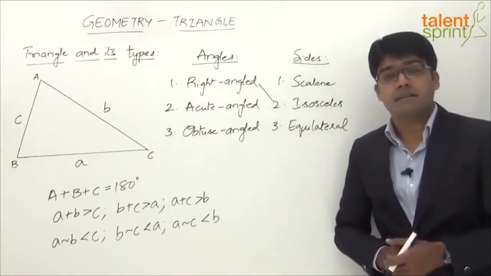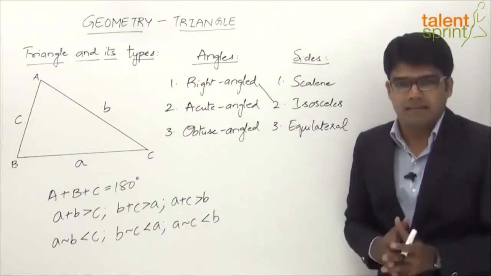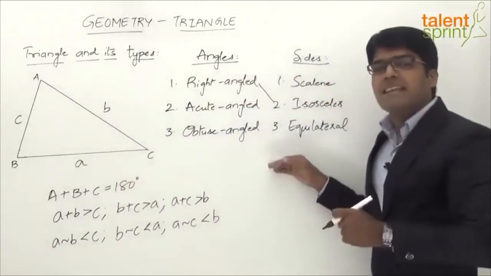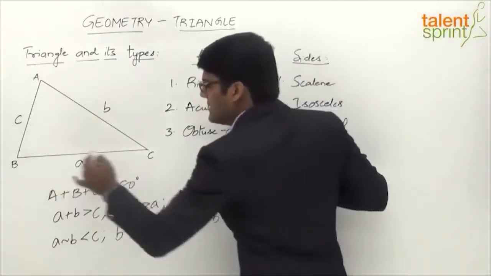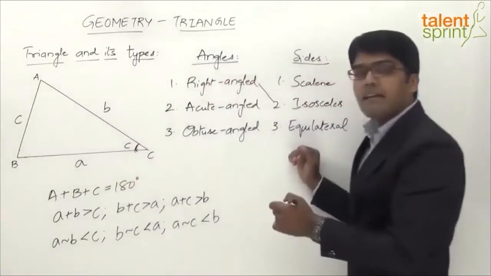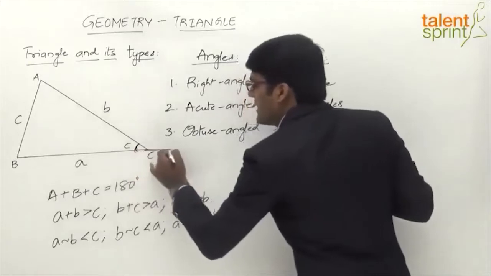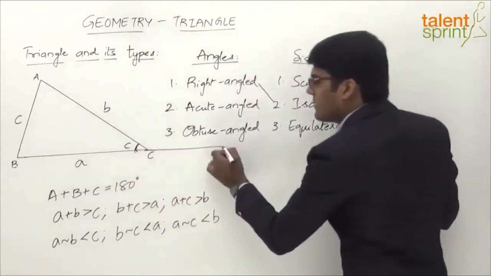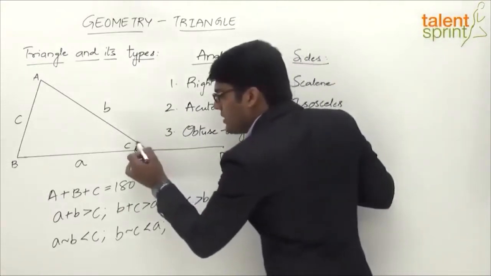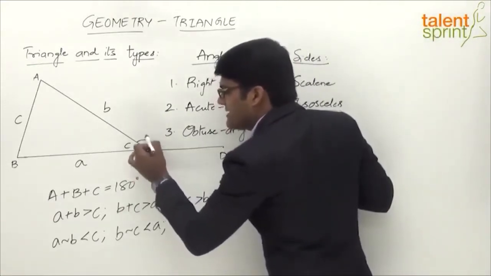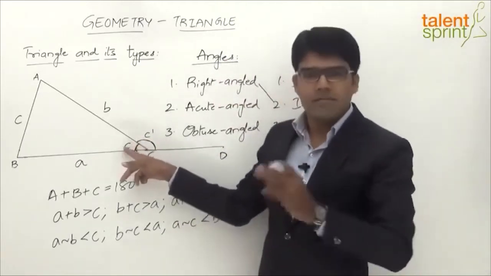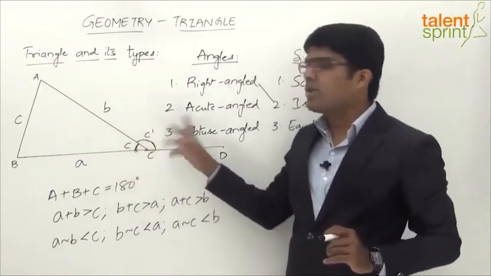Now next comes another important point, which is about the exterior angle. See, when any one of the sides of this triangle is produced, we get an exterior angle. For example, look at the side BC. What is the angle here? Angle C, right? This is angle C, let us say, the interior angle. But if the side BC is produced, what do we get? Let's say the side BC is produced up to a particular point D, or it is simply produced. Then we find that there is also an exterior angle that is formed. Let's say this is C dash. The vertex here is C, the interior angle generally referred to as angle C, but the exterior angle, let's say it is called C dash.